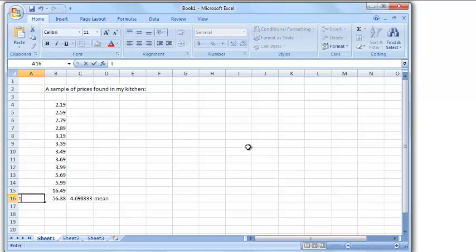So this was the total. We'll call that total right there. That's the total. This is the mean. These are the numbers in order. Now, there's 12 pieces of data. So 1, 2, 3, 4, 5, 6, and 7. These are the 2 middle ones.